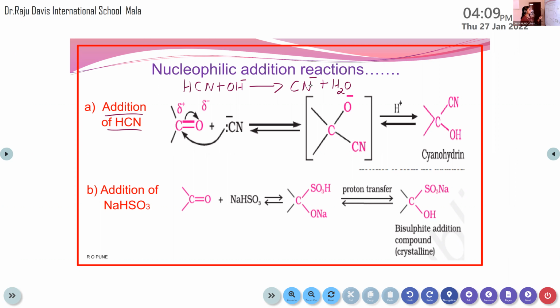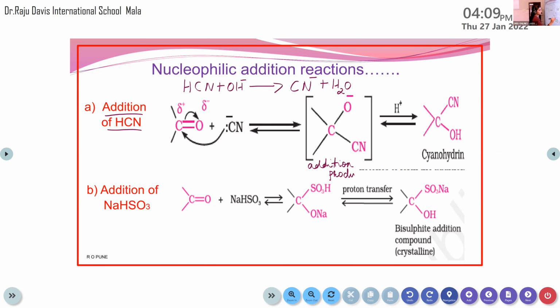So in the first step, the CN minus will attack this carbon. When this nucleophile attacks this carbon, what happens? The double bond will break and the CN minus will be attached to the carbon. Oxygen will get the negative charge. So that is the first step, and the addition product will be formed.